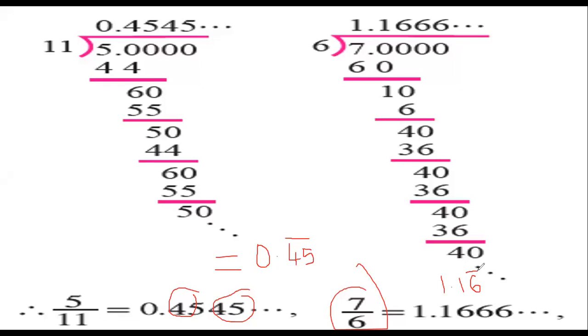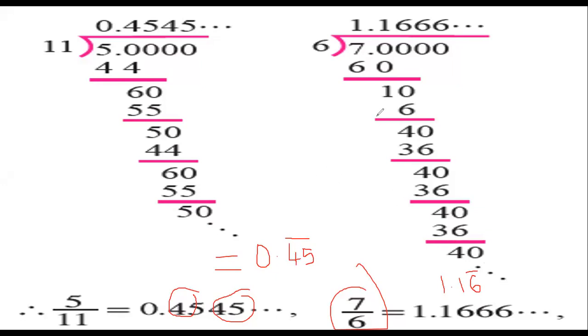Sir, I didn't understand this 7 by 6. You did not understand 7 by 6? Yes, Mohit.